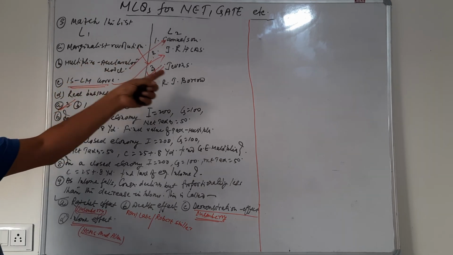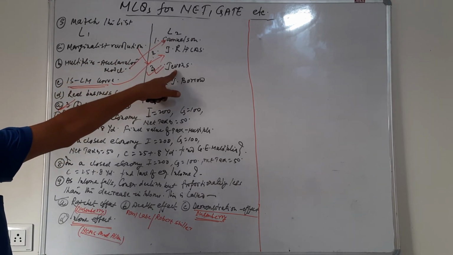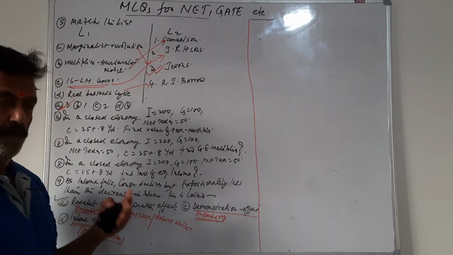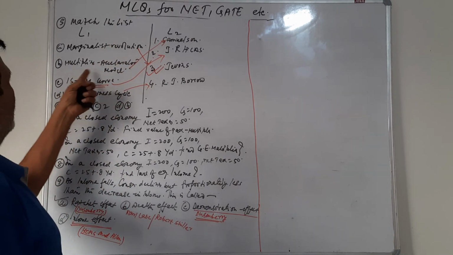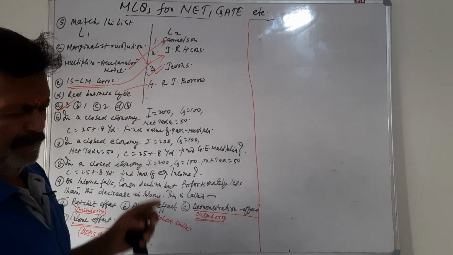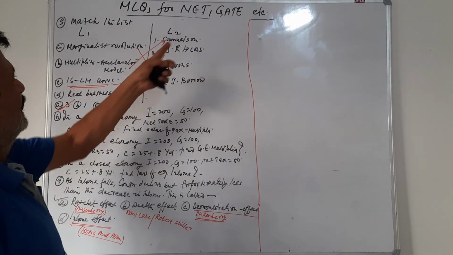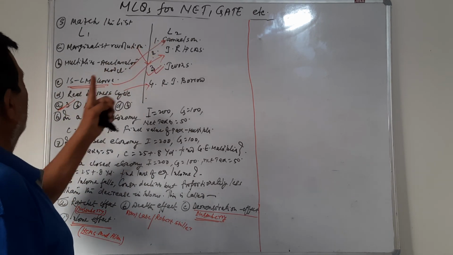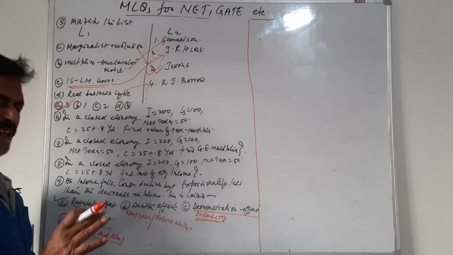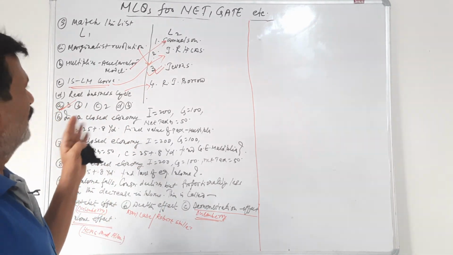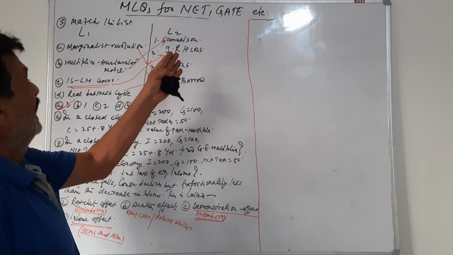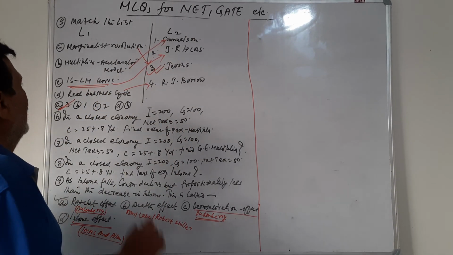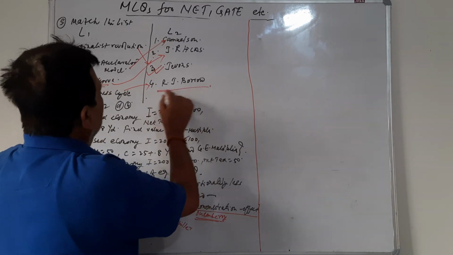Marginalist revolution, the famous economist Jevons gave the marginalist revolution, then came Alfred Marshall, and this marginalist revolution came in vogue. Multiplier accelerator model, with the help of the interaction of the multiplier and accelerator, this gentleman Samuelson gave the trade cycle model, a very famous model. So this is the Samuelson model. IS-LM curve, the synthesis of classical and Keynesian economics was done in the IS-LM concept, and this was done by J.R. Hicks and Hansen. Hansen was an American economist. So Hicks and Hansen, Hicks is given here, and real business cycle is R.J. Barro. So this is how to match.